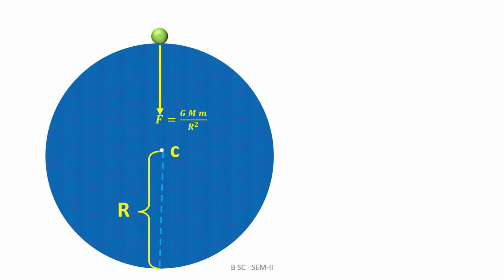In the diagram, we observe that these two bodies, of mass m and the earth, are separated by the distance r, that is the distance exactly equal to the radius of the earth. Therefore, we are able to apply Newton's law of gravitation.